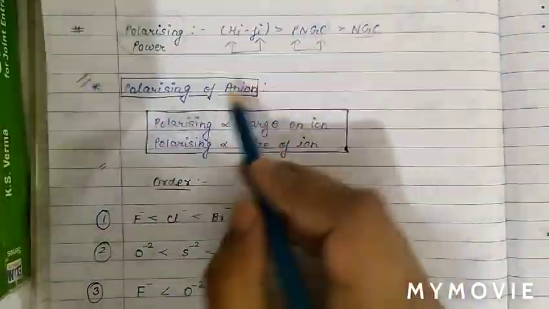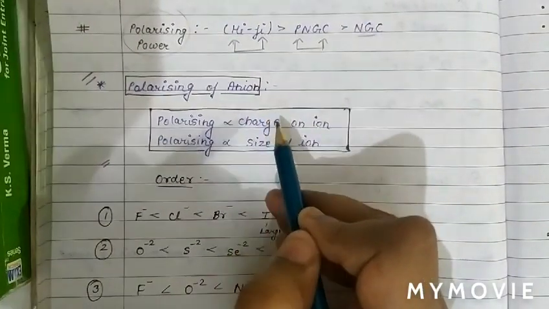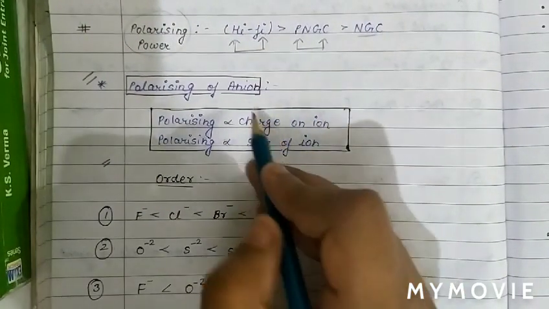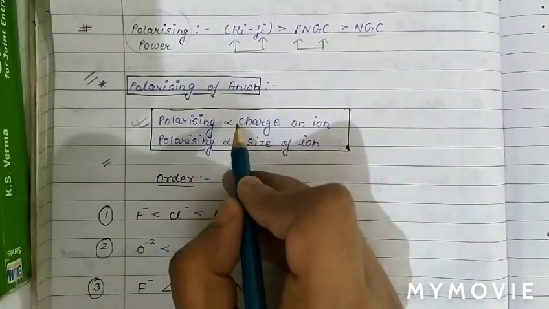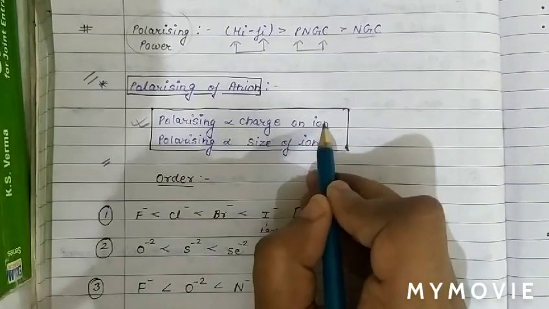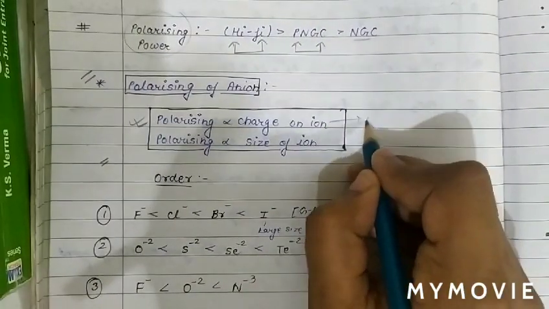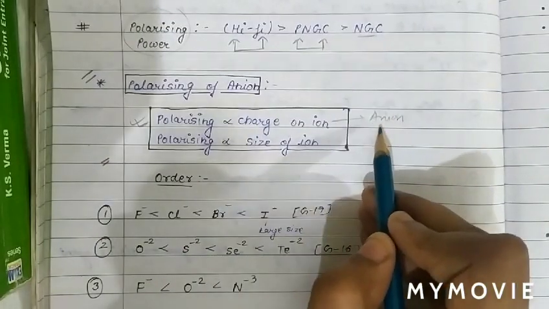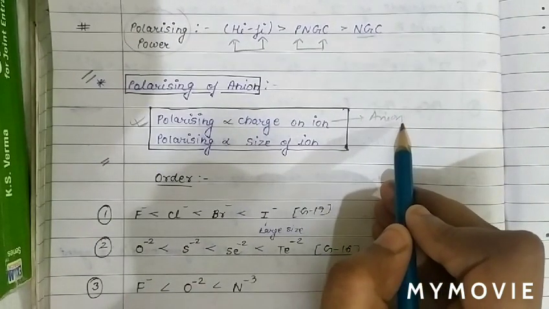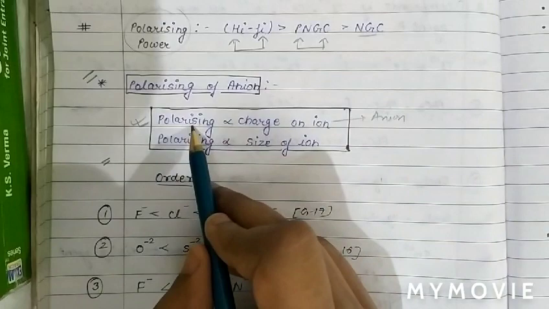See the polarizing power of an ion. In the case of a cation, polarizing power is directly proportional to charge and inversely proportional to size. While in the case of an anion, the polarizing power is directly proportional to the charge on the anion. The higher the charge on the anion, the more its polarizing power.